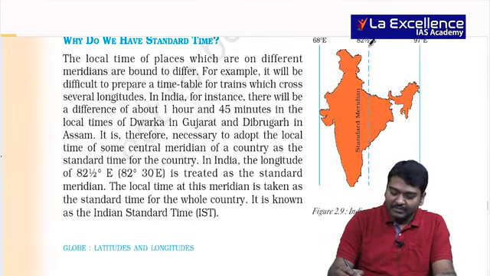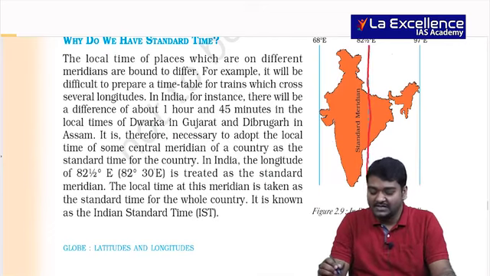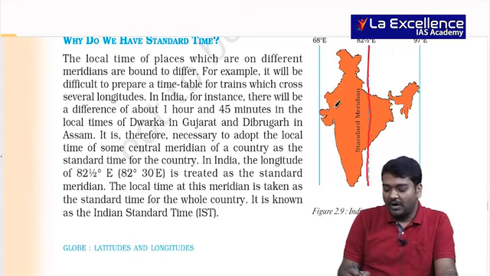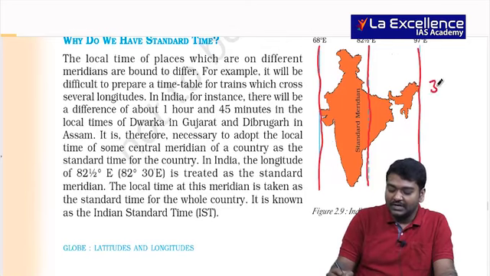And for you, the assignment is 82.5 degrees east. Whenever I am talking about it, you should try to see which are the states through which 82.5 degrees passes. The second important thing you have to remember is the distance between Gujarat and Arunachal Pradesh is almost 30 degrees. That means a 2 hours difference is there.